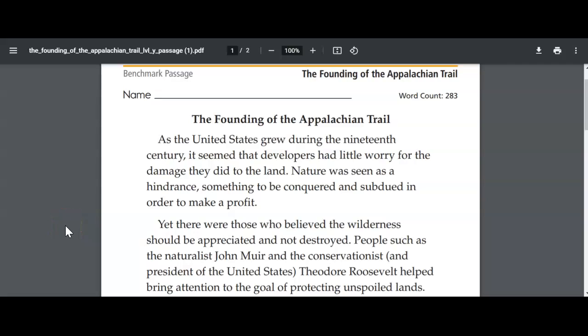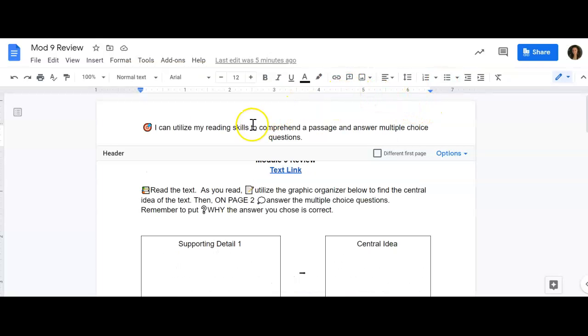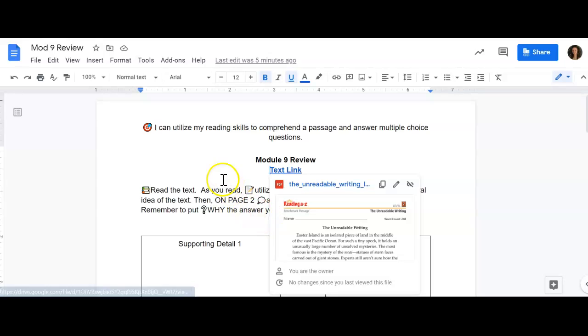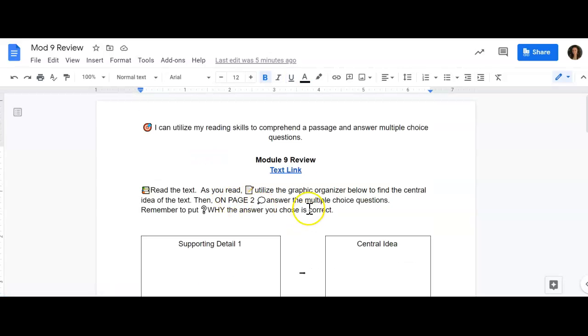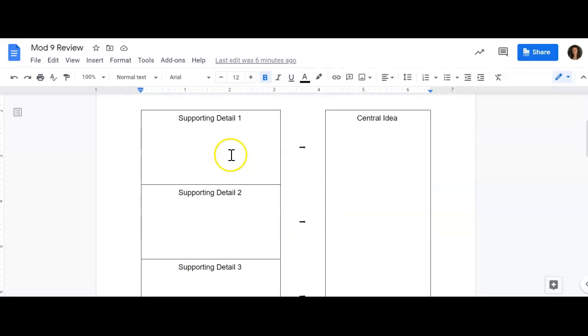All right, friends, so we are here to review Module 9. We've done quite a bit of good work and learning with this, and now we're going to bring all of those literacy skills together. We're going to do a sample of the activity you're going to do. You'll pull up this Module 9 review and make a copy of it. There's a text link right here.